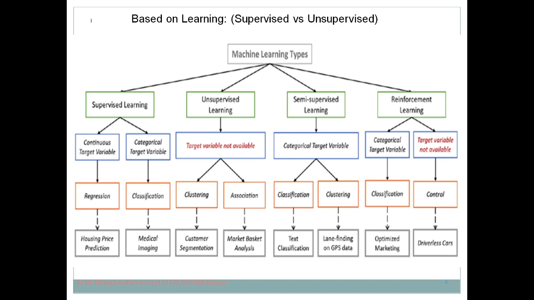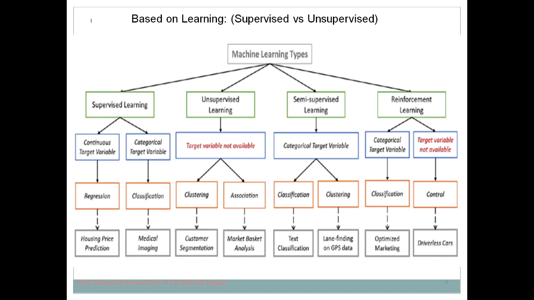We just talked about the classification of machine learning. One category is supervised learning. In supervised learning we observe that it takes labeled data as input. This is the specialty of supervised learning: we provide labeled data as input, and we already know the output.